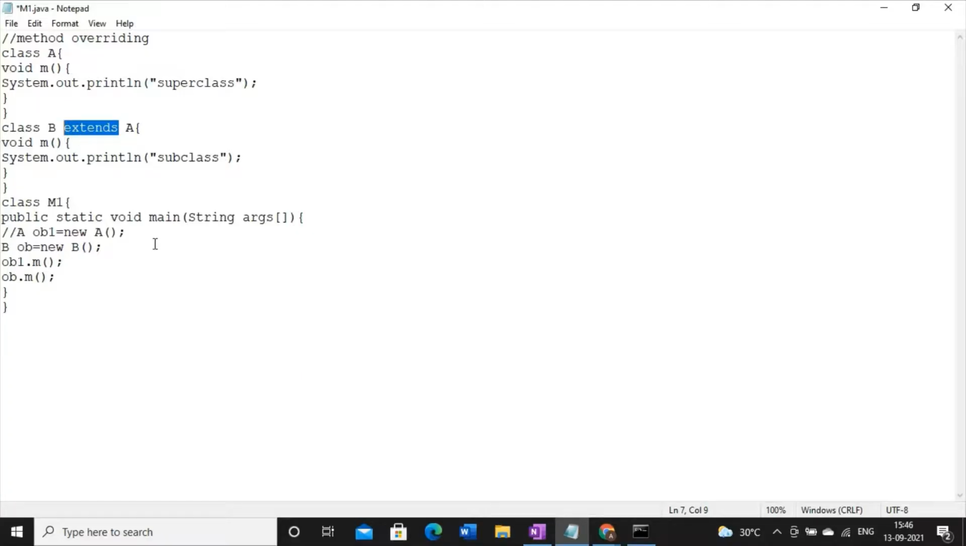Then the memory space will be saved. And this is one of the good features of inheritance. But one thing, yes, it is right: whenever method overriding occurs, you can solve this problem by creating an object of the superclass.